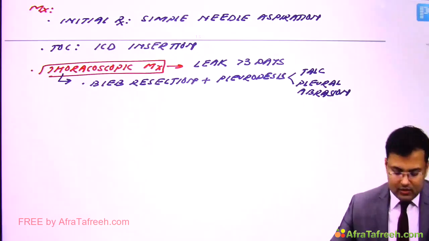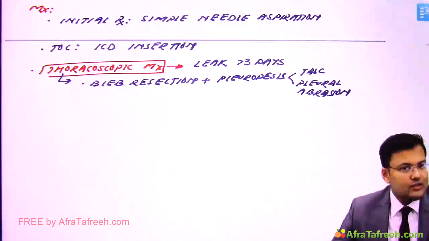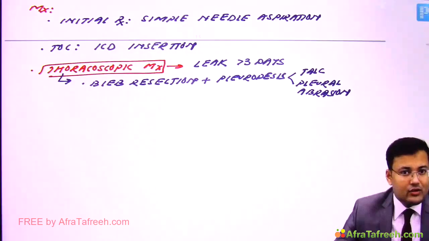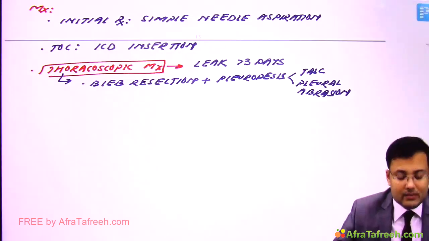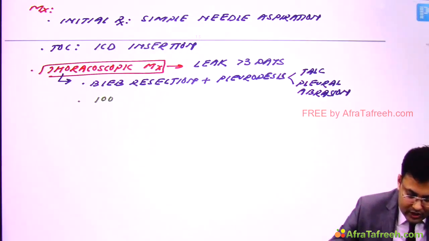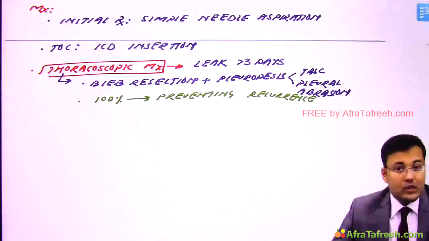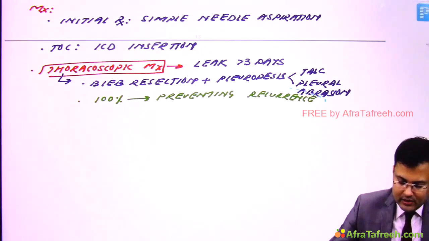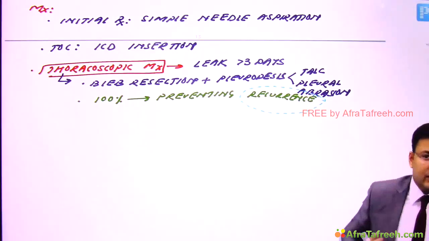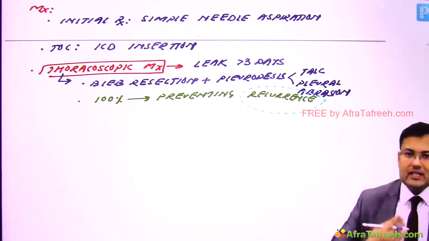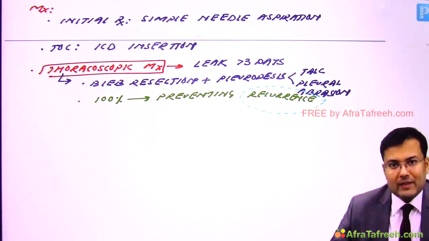Okay, now you resected the bleb by this thoracoscopic management, so it is almost 100% effective in preventing recurrence since you resected the bleb. Now question, what are the indications of thoracoscopic management? One is, what if there is recurrence? And second, if in the first episode there is complete lung collapse. So these are the indications for thoracoscopic management.